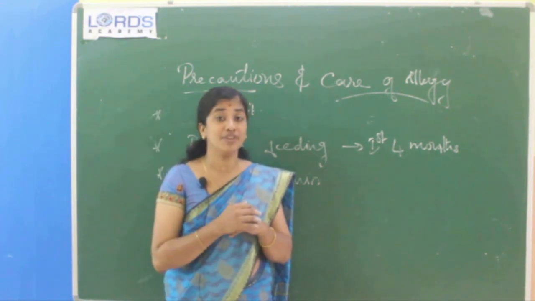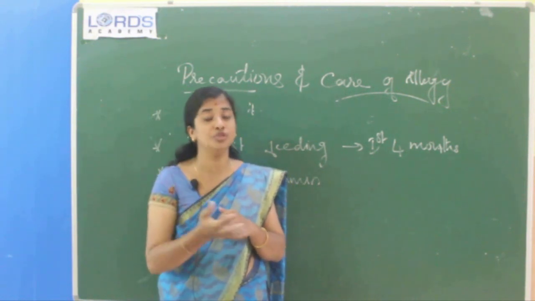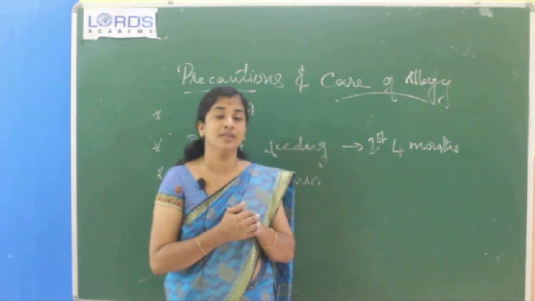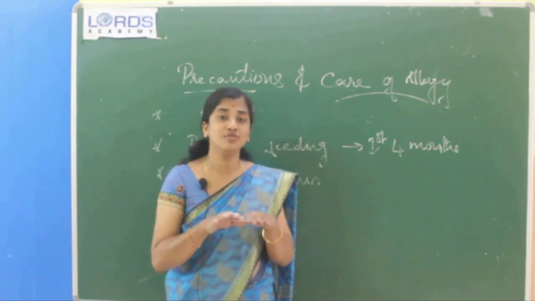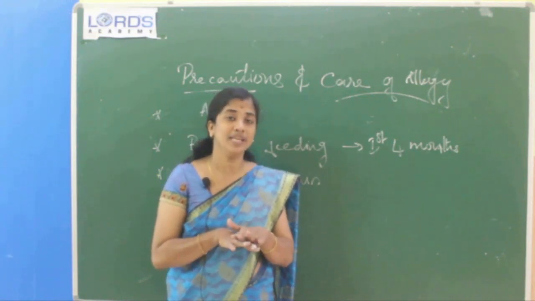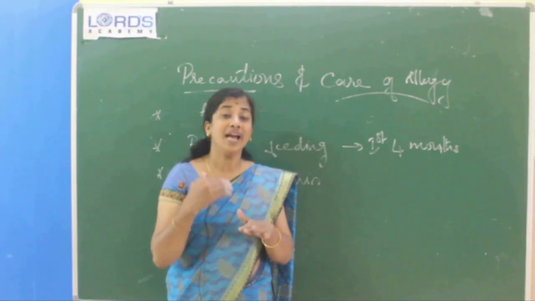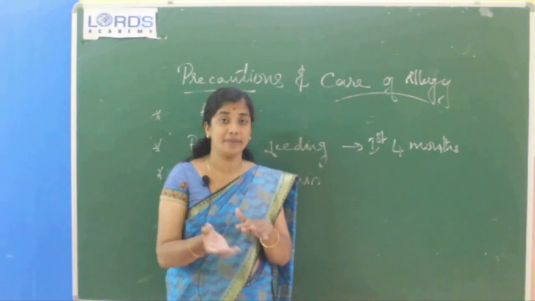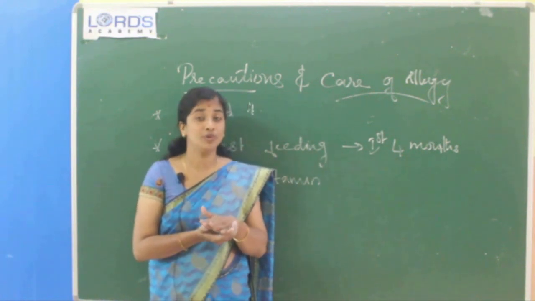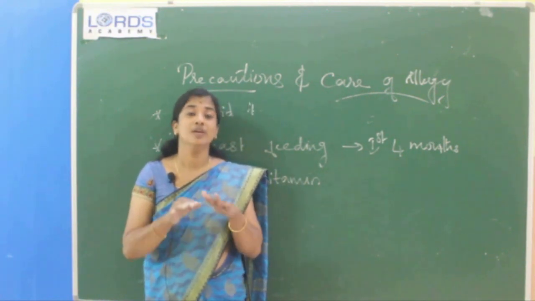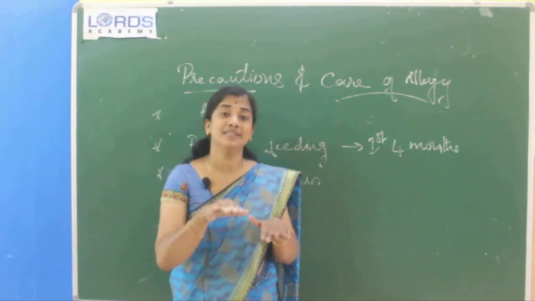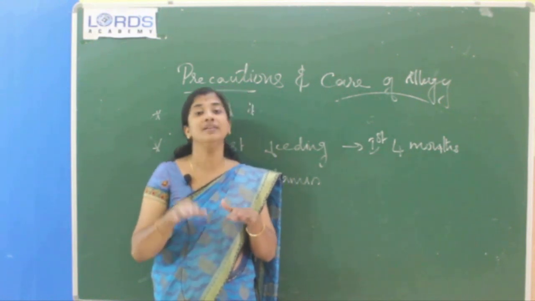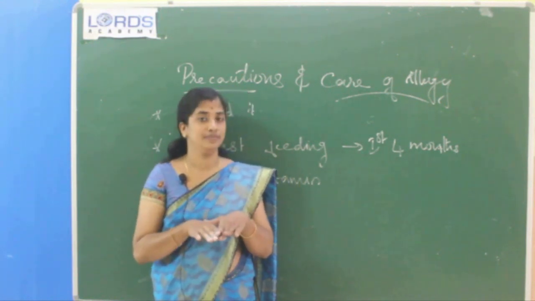For example, if we have allergy to some food item, we have to avoid that food item. If we have allergy to the hairs of some animals, we want to avoid contact with that particular animal.